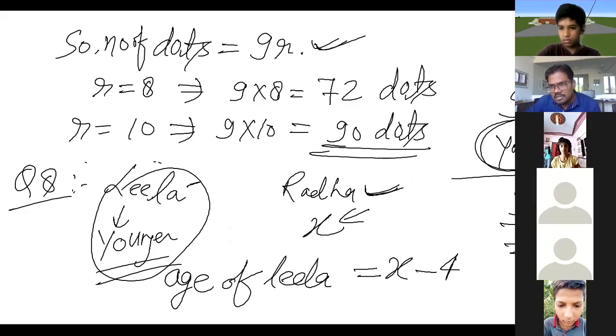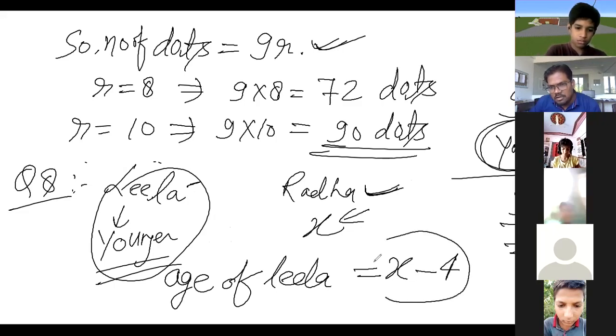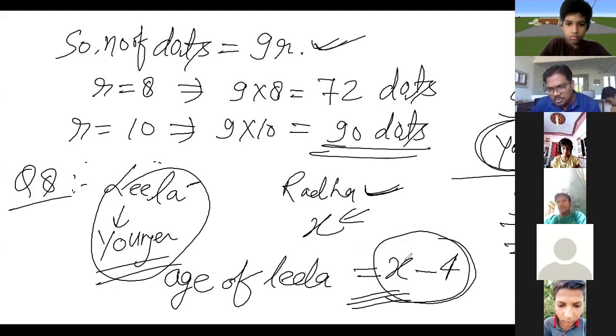Because here we did 30 minus 10. The difference will be this one. So what is the age of this one? This is basically the age of Leela. Because Leela is 4 years younger, 4 साल छोटी है. मान लो यहाँ पर राधा 10 years की है, तो आपकी लीला कितने साल की?